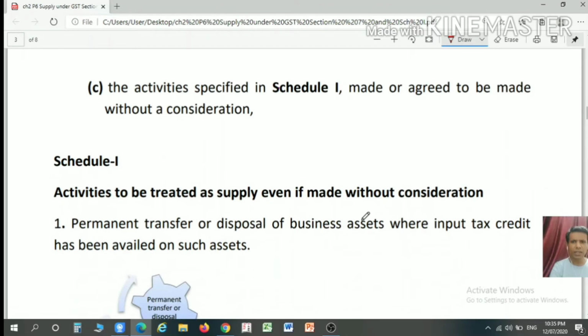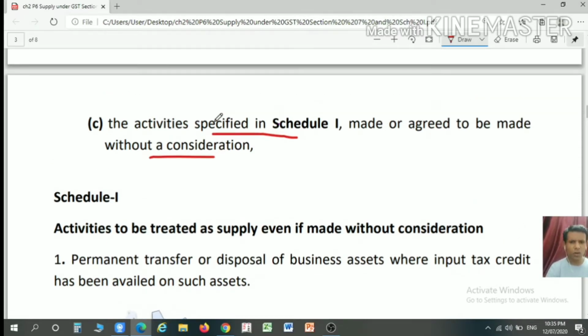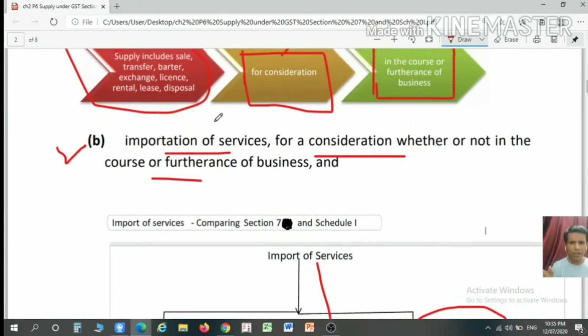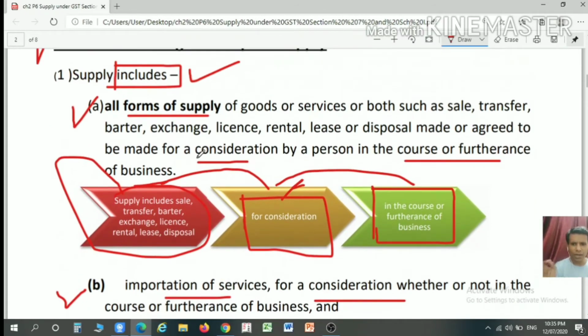Next one is clause C. The activity specified in Schedule 1 made or agreed to be made without consideration. So supply includes any activity listed in Schedule 1 even if it is made without consideration. Under clause A we have discussed that supply includes certain transactions, where consideration is a must and business is a must.